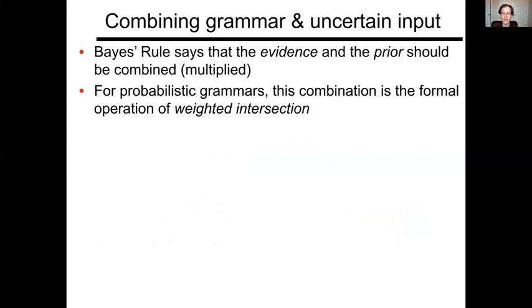Now, remember that Bayes' rule says that the evidence and prior should be combined, in particular as probabilities, they should be multiplied. And it turns out that we can use probabilistic grammars in this setting by using the formal operation of weighted intersection. And you may remember that finite state automata are closed under intersection. So you can take any 2 finite state automata over the same vocabulary, and you can intersect them and get a resulting automaton out.